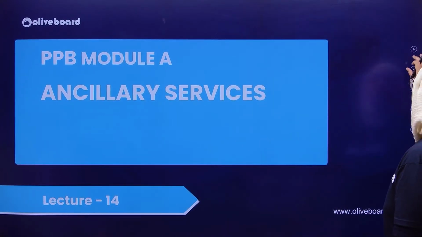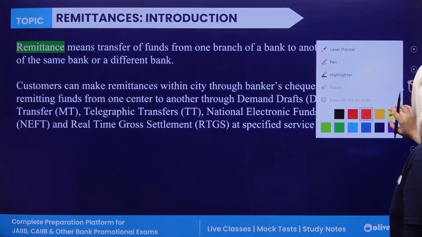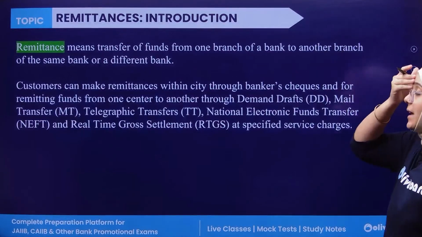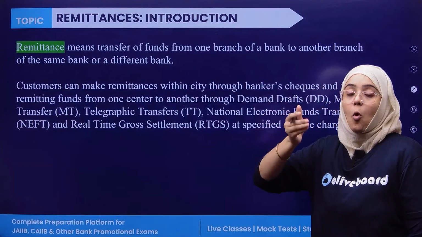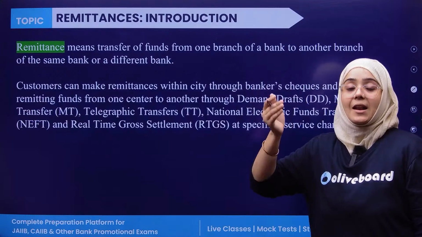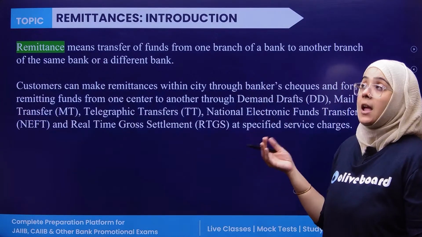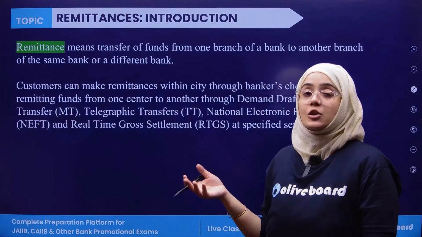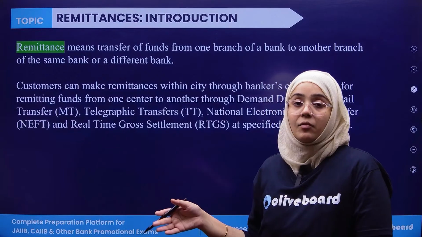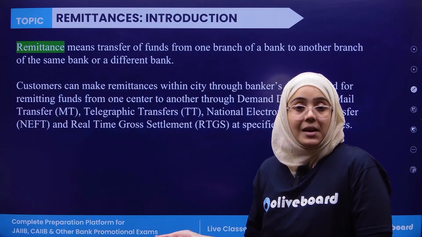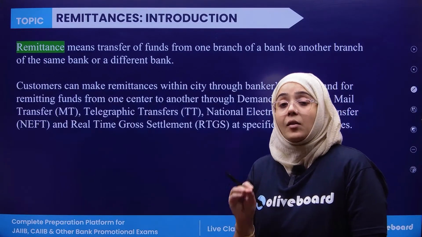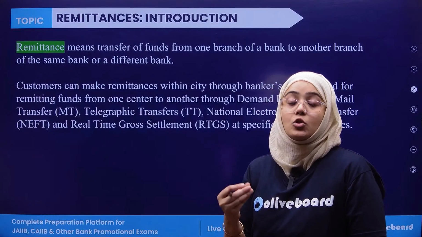Okay, first of all, let's start with the basic introduction. So first of all, the very basic thing is remittances. You all know the bank is involved in the remittance process. There are different things like electronic benefit transfer or National Electronic Fund Transfer, NEFT, or there is RTGS, Real Time Gross Settlement. These are the remittance facilities which are given to you by the bank.